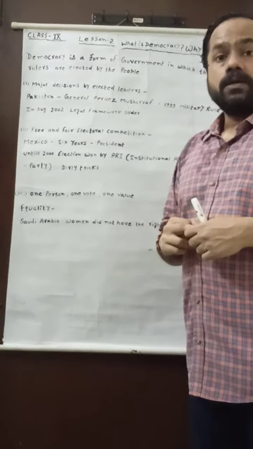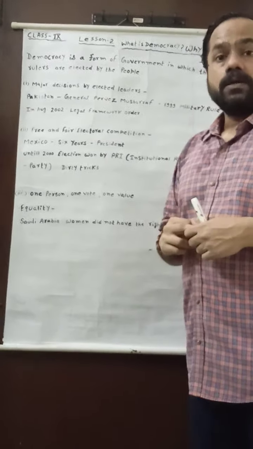So in this way, we can understand this is not a form of democracy. Actually, democracy is a form of government where the elected leaders, those who are elected by the people, only they can take the major decisions, not a single authority.